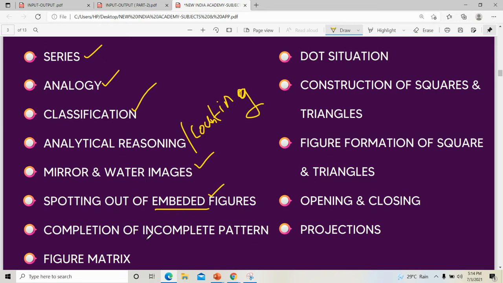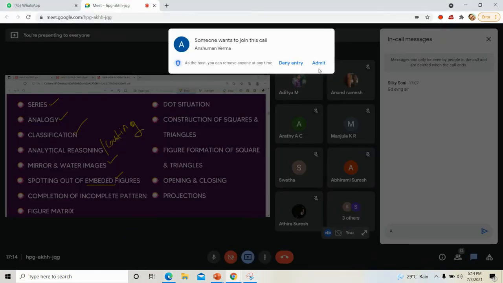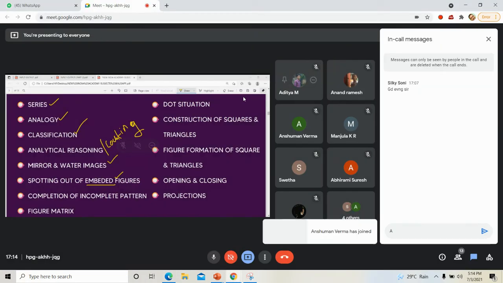Then completion of incomplete pattern. That is also another term.